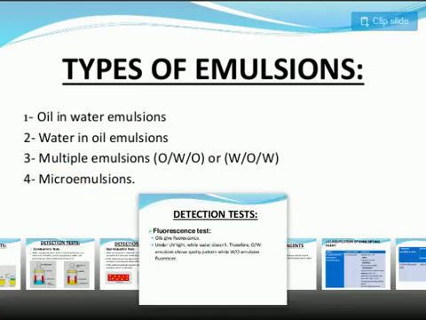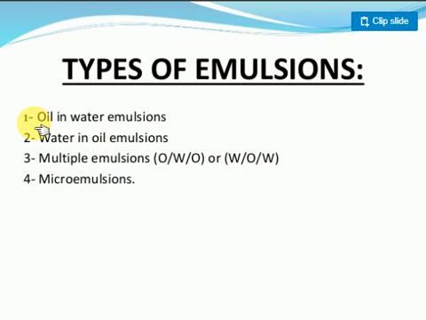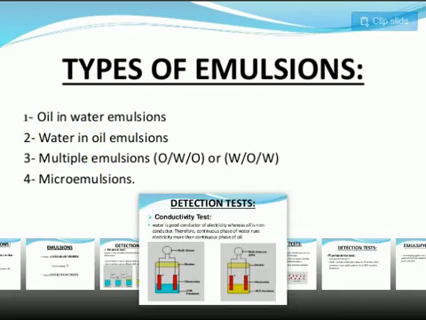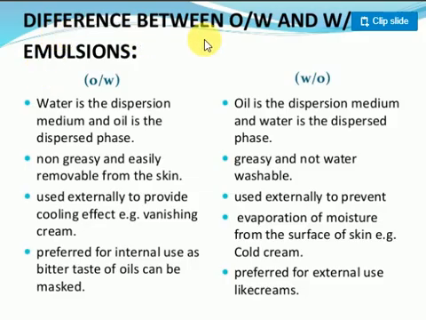Students, once again, we are especially discussing the oil in water emulsion and the water in oil emulsion. Let's look at the difference between them. In an oil in water emulsion, water is the solvent, which means the dispersion medium, and oil is the dispersion phase. Water is the dispersion medium and oil is the dispersion phase, so it is called an oil in water emulsion. Generally it is non-greasy and easily removed from the skin.